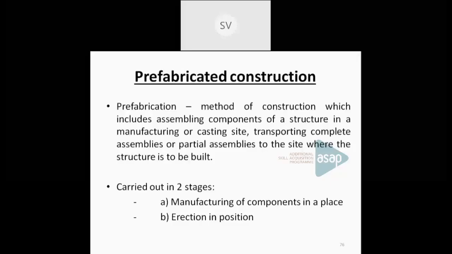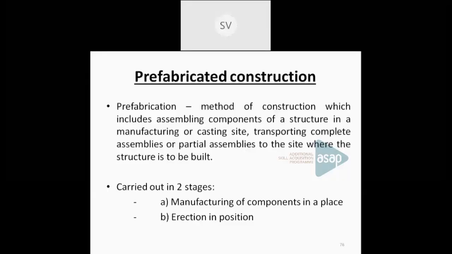It is a method of construction which includes assembling components of a structure at a manufacturing or casting site. Then it is transported to the site and assembling is done. So two stages are included in prefabricated construction. One is the manufacturing of all the components, and the second one is erection at the site. The main components used in prefabricated buildings are roofs or slabs, then beams, columns and walls.